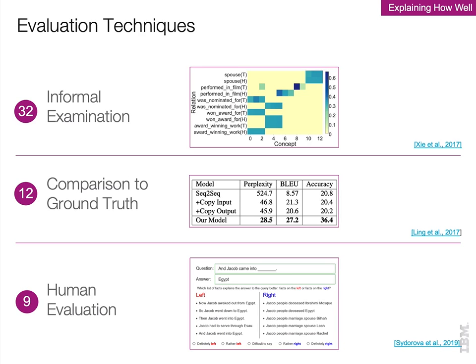A more general point is that explanations are multifaceted objects. They can be evaluated on multiple aspects, such as fidelity, how much they reflect the actual workings of the underlying model, and comprehensibility, how easy they are to understand by humans. Understanding the target of the evaluation is important for deciding how to measure and interpret evaluation quality, and there's a significant amount of research that remains to be done in this direction.